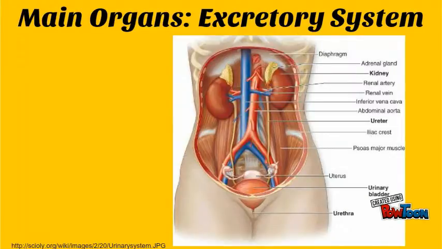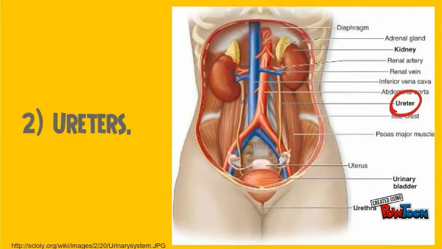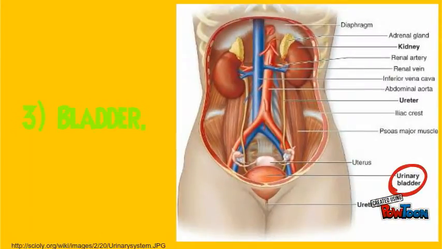Main organs for the excretory system. Kidneys. The kidneys maintain levels of water and dissolved materials. Also it controls blood pressure. Ureters. Each ureter is a muscular tube that brings the urine between the kidneys and the urinary bladder. Bladder. That is where the urine is stored before urination occurs. It is also responsible for collecting any urine that the kidneys excrete.